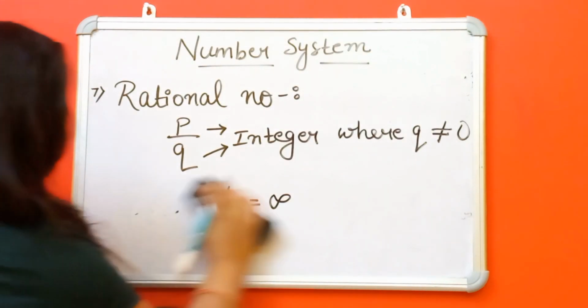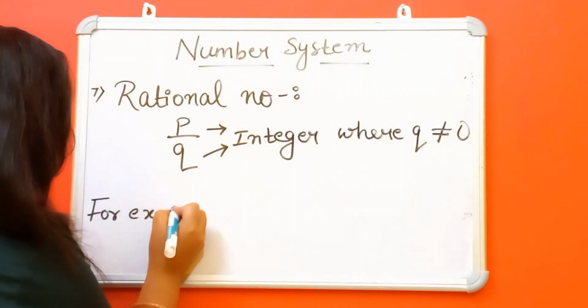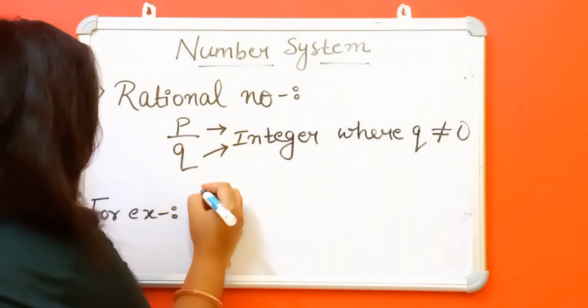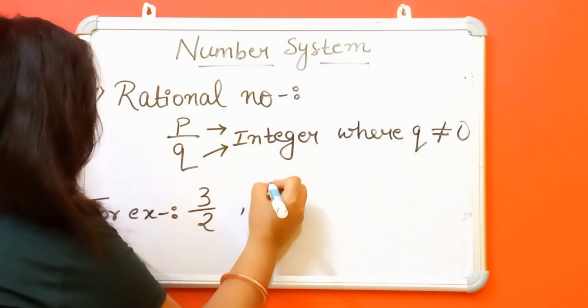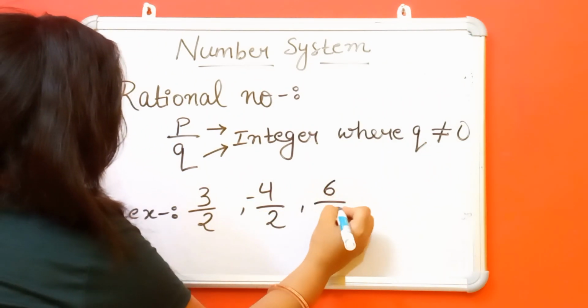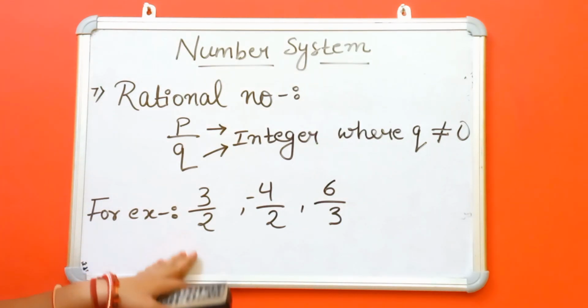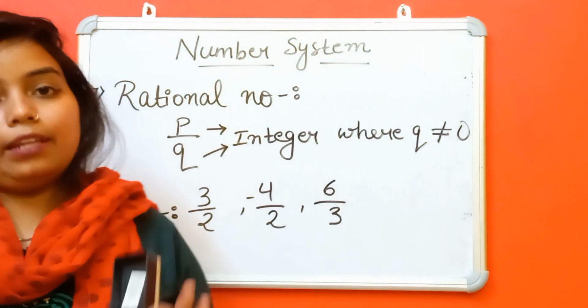For example, 3 by 2, minus 4 by 2, 6 by 3. All of these are examples of rational numbers.